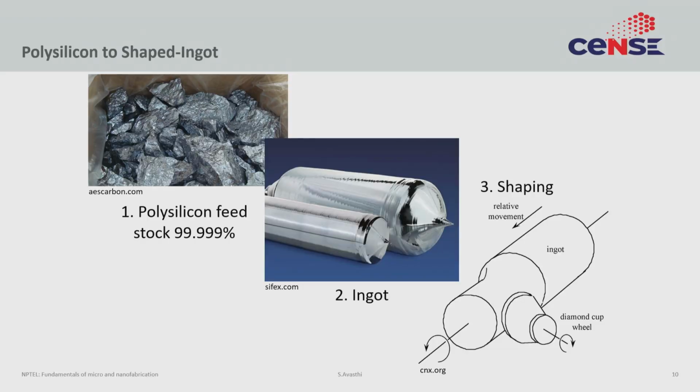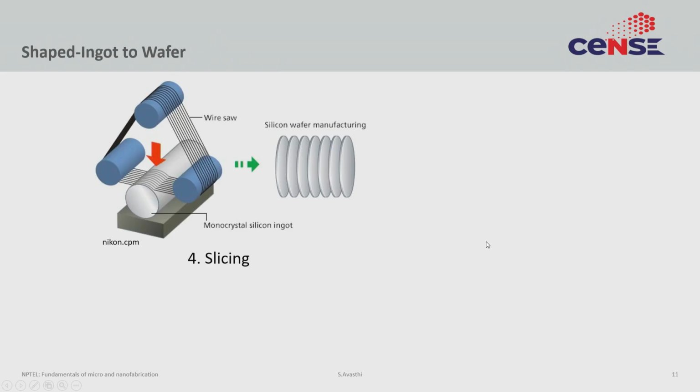Then you will shape this ingot into a perfect cylinder. So, you will cut off these beaks that you see in the ingot. You see these wavy patterns that are on the surface, these are smoothened out, and then on top of this smoothened cylinder, you cut it into wafers. Think how wood is taken, how a log is converted into round shapes. This is exactly what is happening. You have an ingot and you have a diamond wire saw, and that is just being used to cut it down into thin slices.